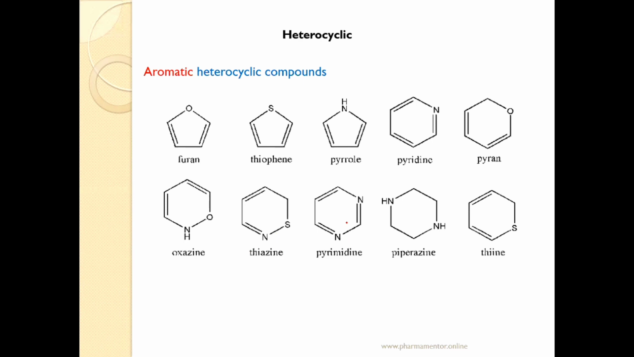Pyrimidine, 6-member ring, nitrogen at first and third position. Now this is not an aromatic heterocyclic compound. Why? Because there is absence of what? Double bond, and it does not obey Huckel's rule for aromaticity. That's why it is not an aromatic heterocyclic compound. Examples are piperazine, where nitrogen is at first and fourth position. And the last example, thiene, 6-member ring, sulfur at first position.